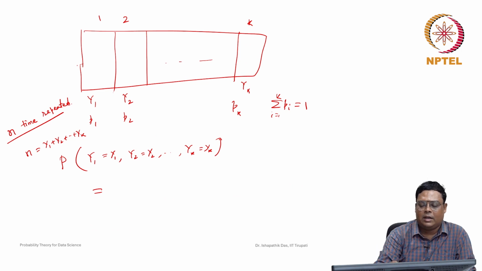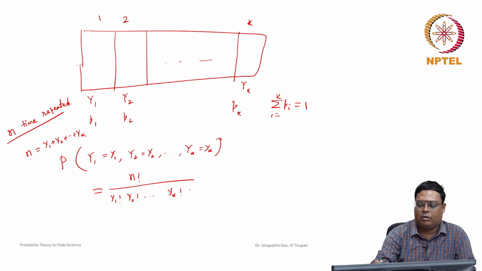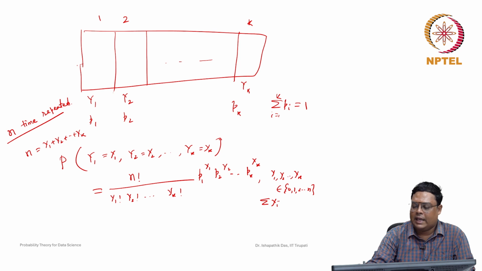So this will be n factorial over y1 factorial, y2 factorial, up to yk factorial, times p1 to the power y1, p2 to the power y2, up to pk to the power yk, such that y1, y2, up to yk all belong to 0, 1 to n, satisfying the relation that the sum of yi, i equal to 1 to k, is equal to n.